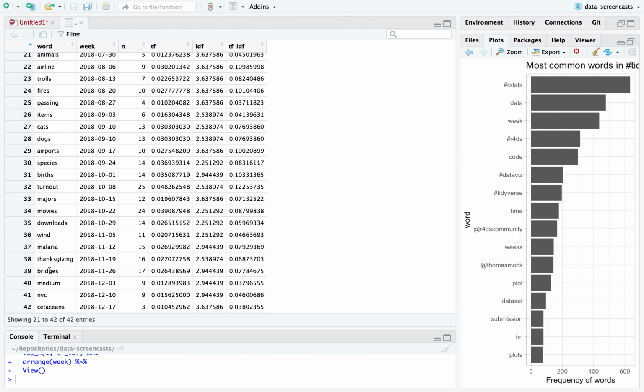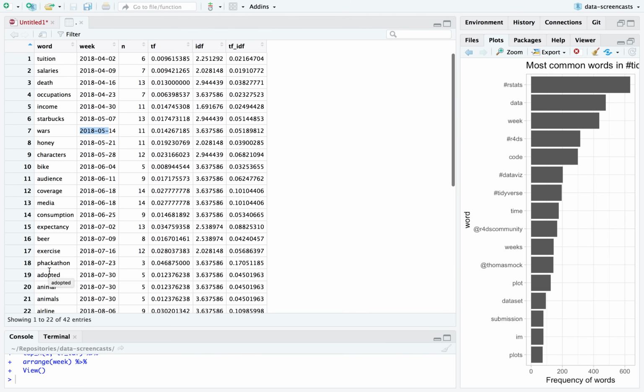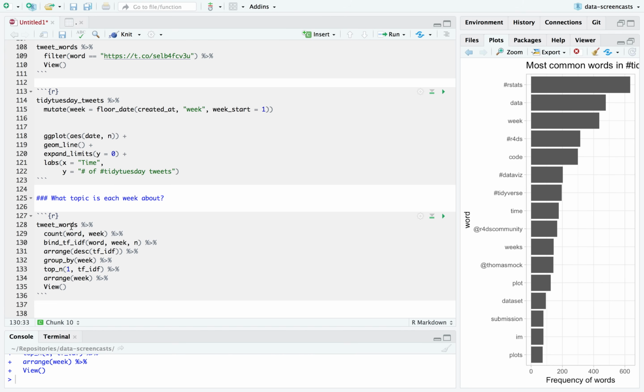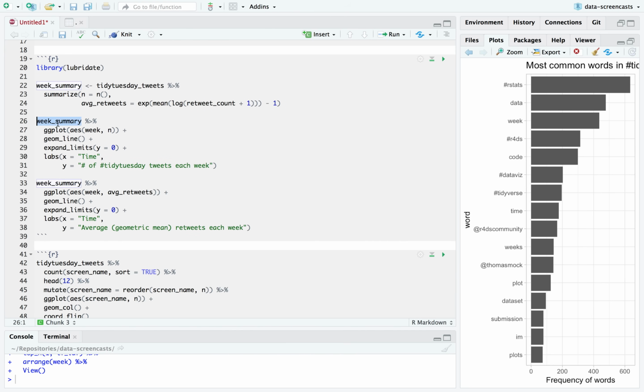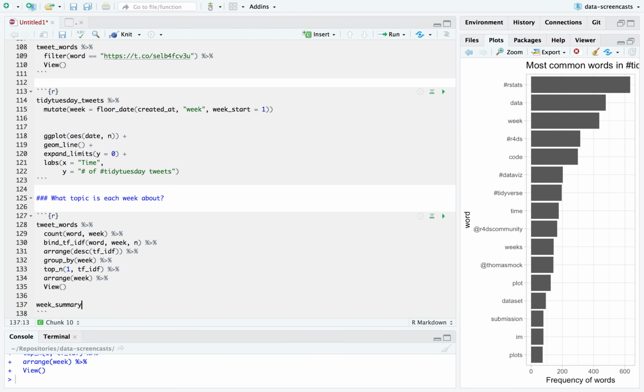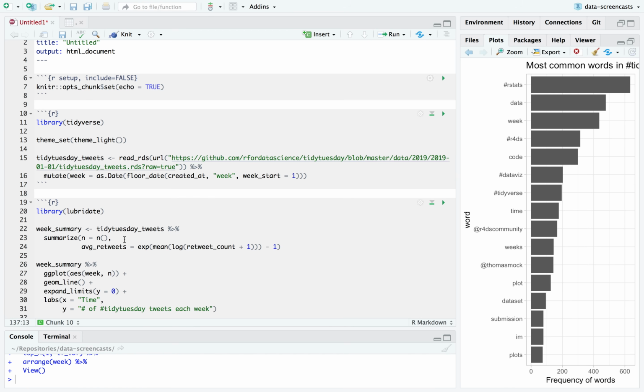Okay. Instead, what I'm considering is that if we wanted, we could have taken this data and just said, if I want to make a graph of the popularity of each week, I could have used these words as signifiers. I could have put these words in that bar plot. So I could have said each week how many retweets occurred. And I actually have a week summary up here. I'm going to rerun this. Oop.